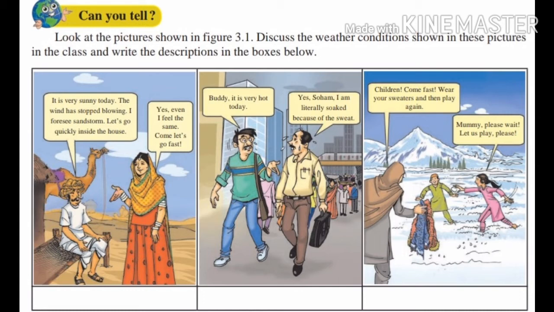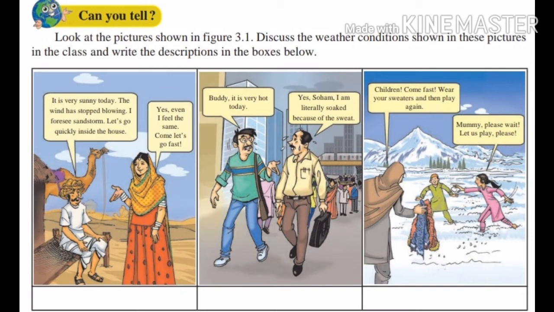For precipitation to occur in any place, the presence of moisture in the air is very important. What is precipitation, students? Precipitation means rain, snow, hail, any weather condition where something is falling from the sky in any form.